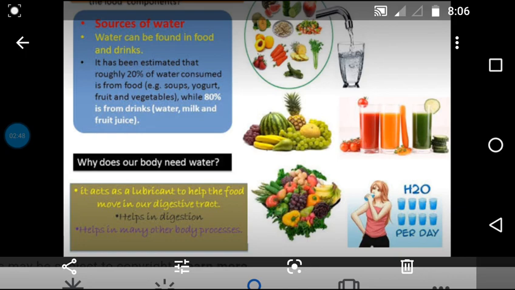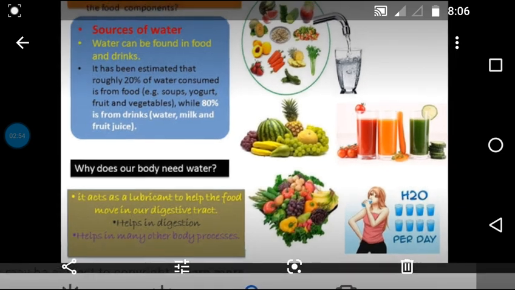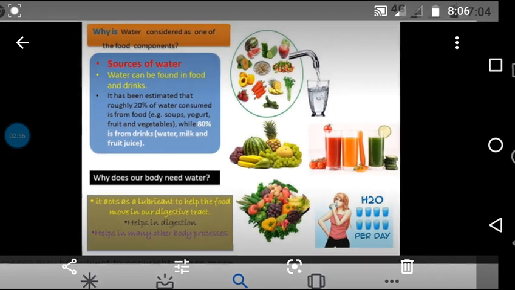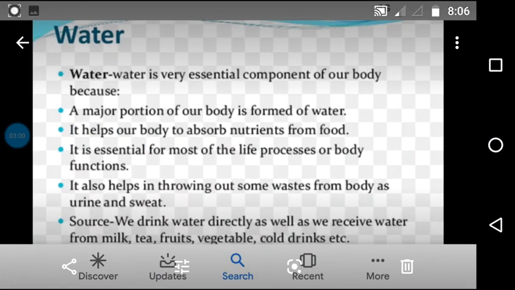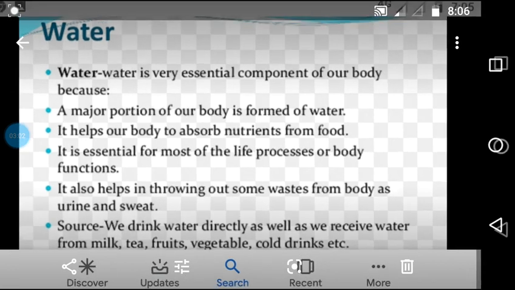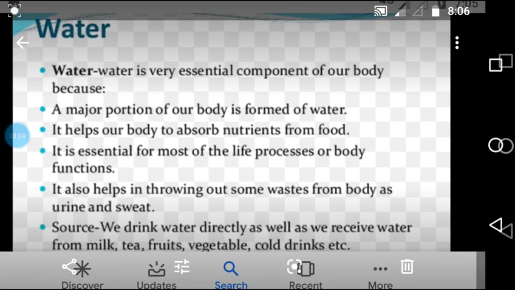Daily, as you are small children, you should take nearly 2 or 3 liters of water so that you get enough water into your body. Why is water important for us? Water is a very essential component of our body. Why? Most of our body is formed of water.